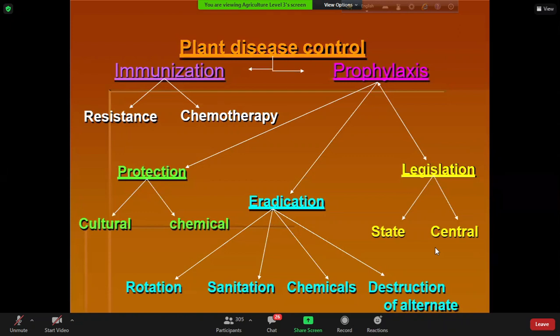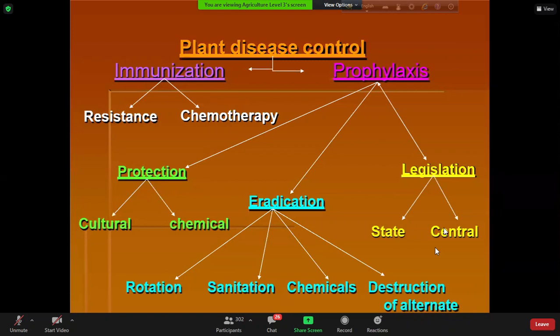That is, we have to check for the coronavirus at the airport, the seaport, or all other checkpoints in the border area. So we have to check whether coronavirus is present or not. If coronavirus is present in the people coming to Bangladesh, then we have to restrict him or her. So this is called quarantine, and we can do it state-wide or centrally.